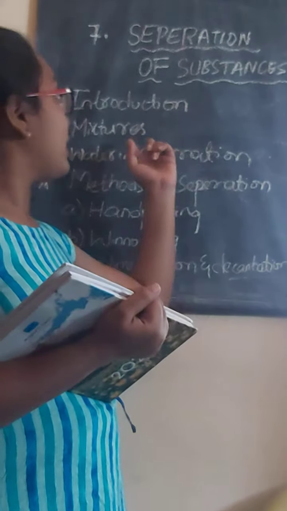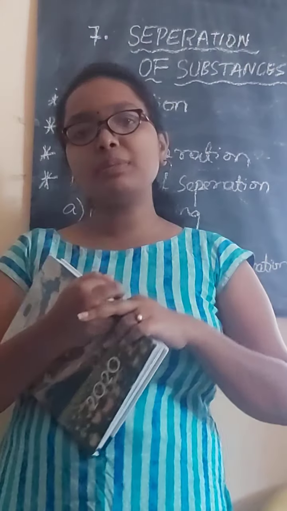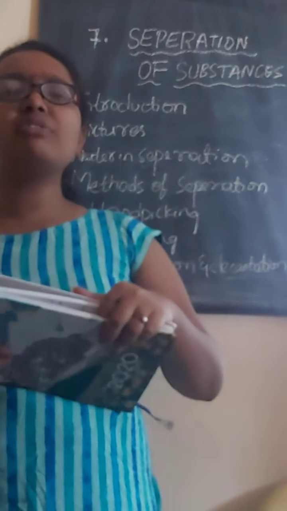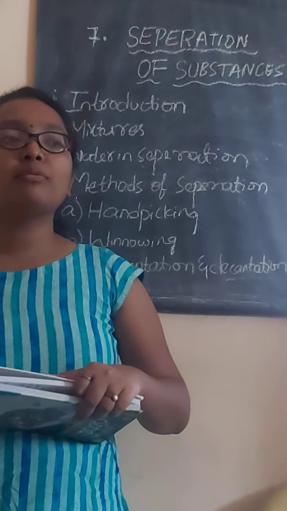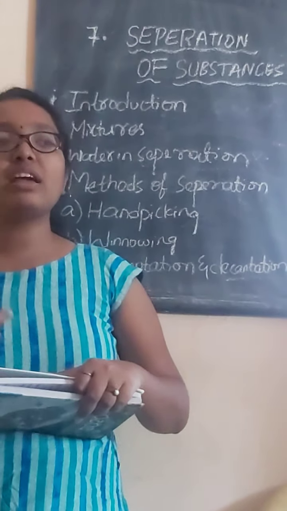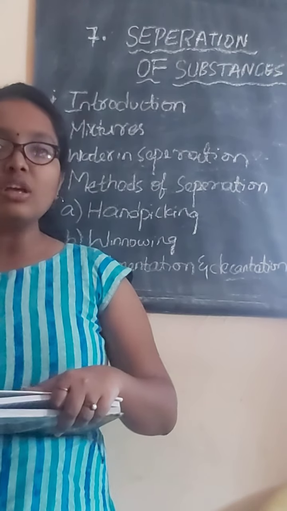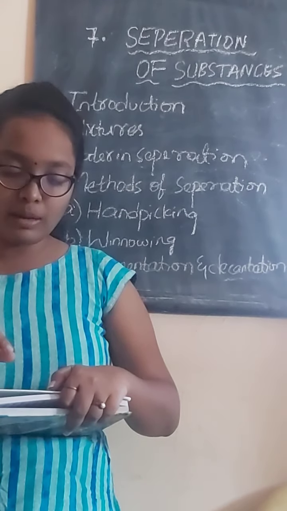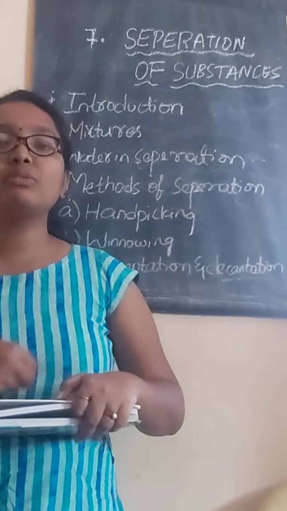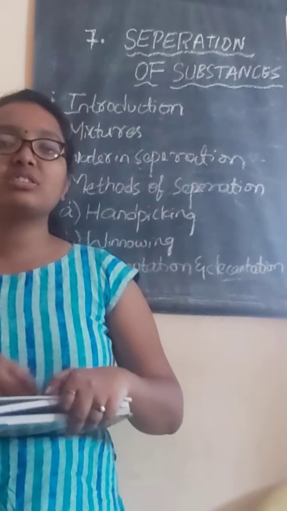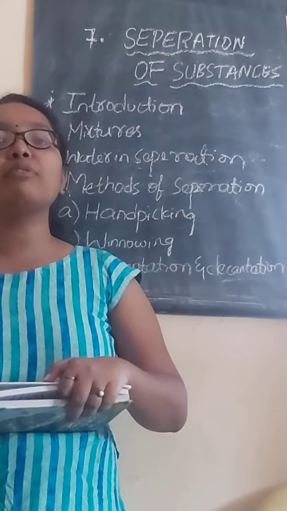So what is meant by mixtures? For example, we take rice and stones. In our daily life, the rice we eat has some stones. By seeing, we pick up those stones and throw them away, and we wash the rice carefully and use it.